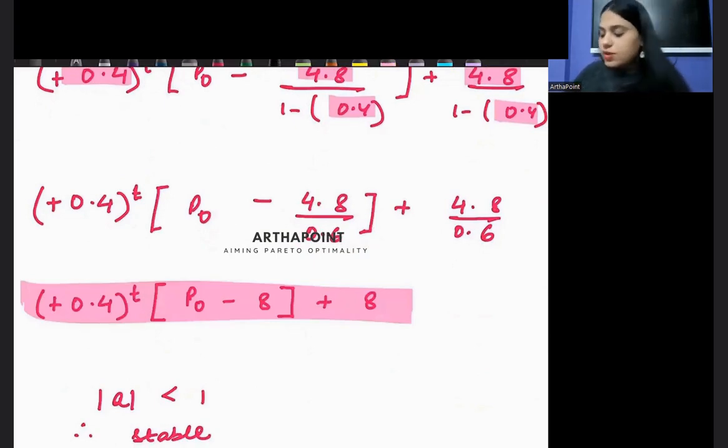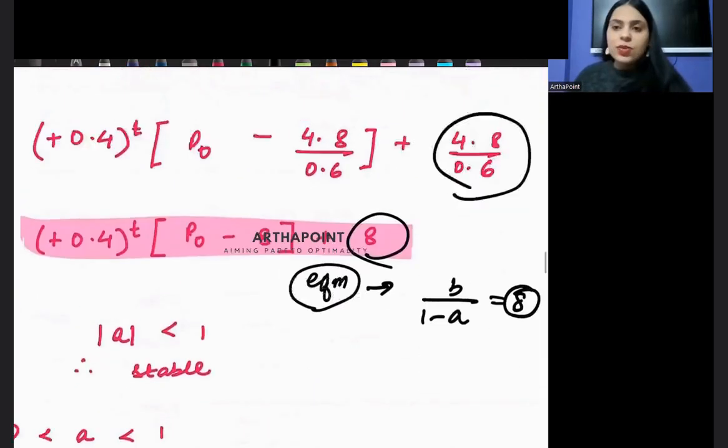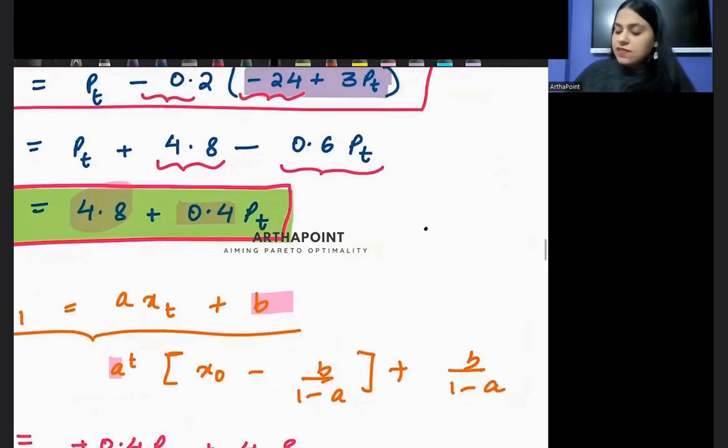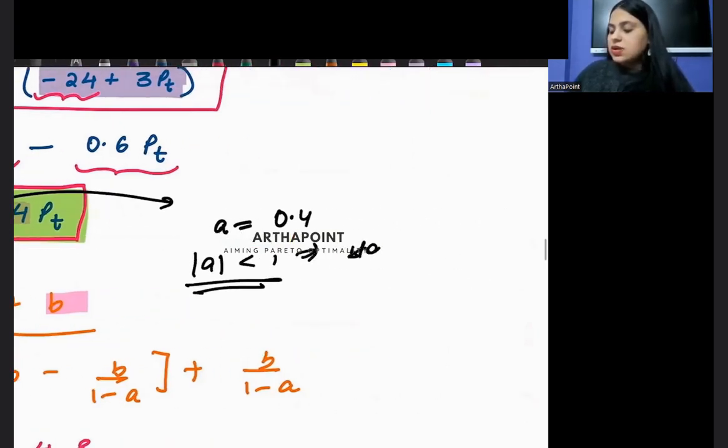Beta, what is the equilibrium answer of this price? Equilibrium is b upon 1 minus a. That means it should be 8. Equilibrium price is 8. हाँ beta, am I clear on that? ठीक है beta. Is the equilibrium stable? Because the value of a is coming as 0.4 and mod a is less than 1 implies a stable equilibrium. So yes, the equilibrium is in fact stable. Am I clear on that?